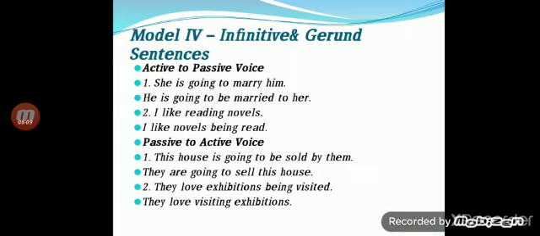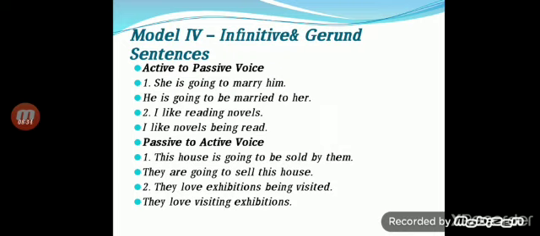Model 4. Infinitive and gerund sentences. Infinitive sentences. So what do you mean by infinitive? To plus verb. It's called infinitive. How do we change the infinitive verb into passive voice? She is going to marry him. So to marry is the infinitive.